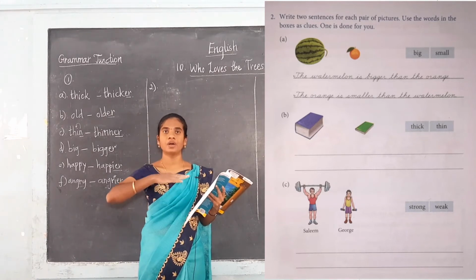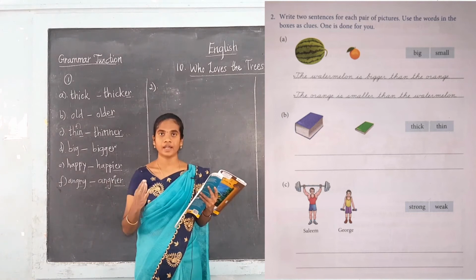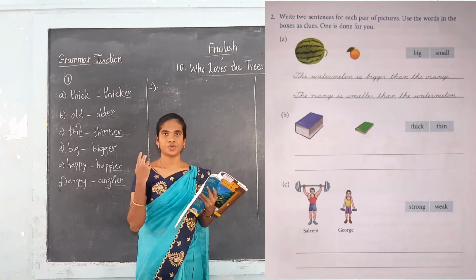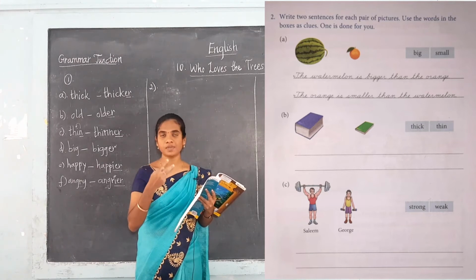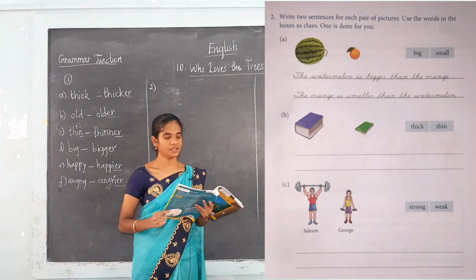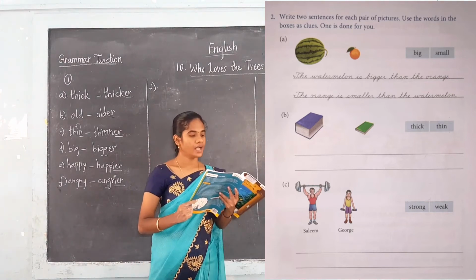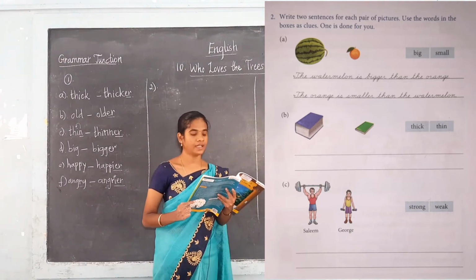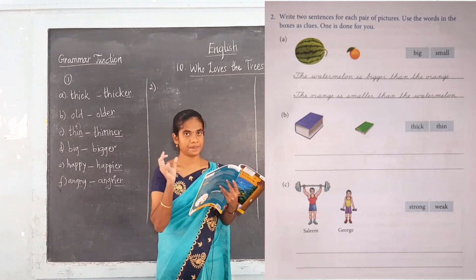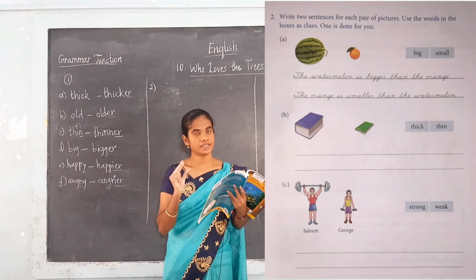Okay, you have to compare. You have to write it in the comparative forms, in the blanks provided. So totally there are two blanks. In two blanks also you have to compare and write. Now see, the first example is given here. It is a watermelon and an orange picture. Now observe this. The watermelon is big, and see, the orange is small.